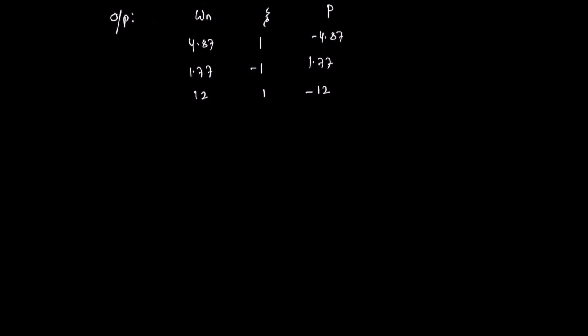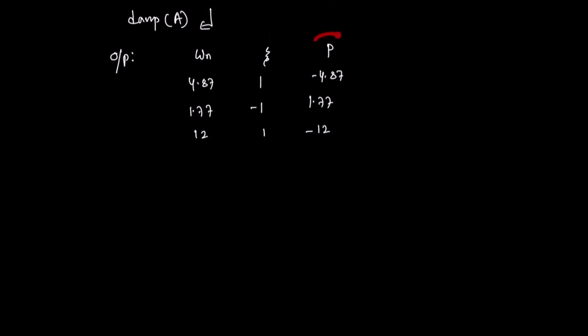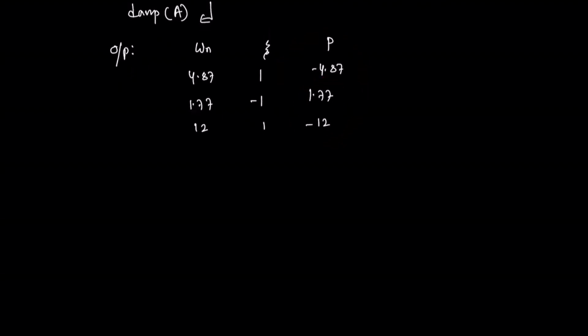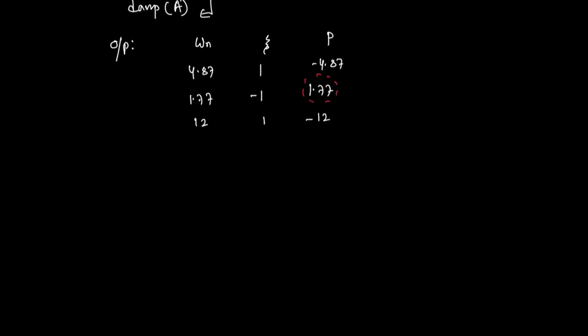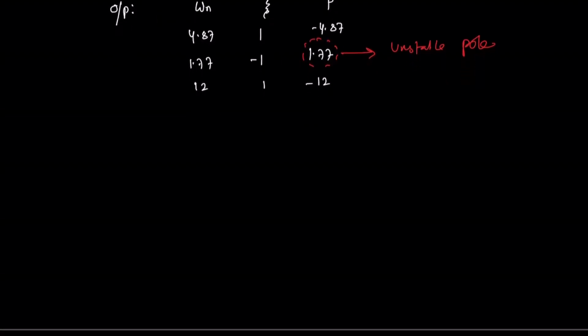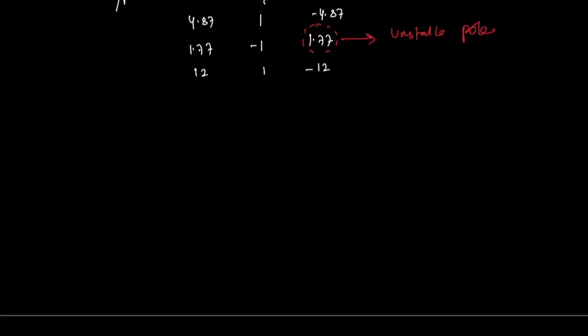If you notice the pole locations, in this case there is one pole in the right-hand side of the S plane. This is making the system unstable. So this is an unstable pole. We need to design a controller because the system is not stable. So we can write here that 1.77 is an unstable pole.